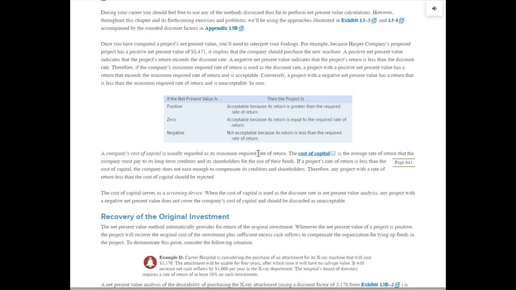Let's go down here. Again, this is what I mentioned a second ago. If the net present value is positive, then this project is acceptable because its return is greater than the required rate of return. At 0, it's still acceptable because it is earning exactly the required rate of return. But if you end up with a negative net present value, the project is not acceptable because its return is less than the required rate of return.